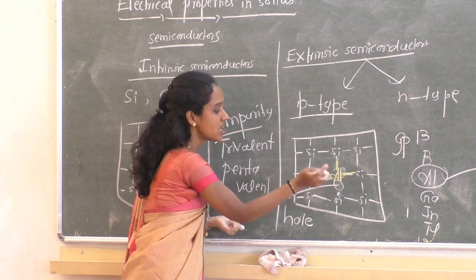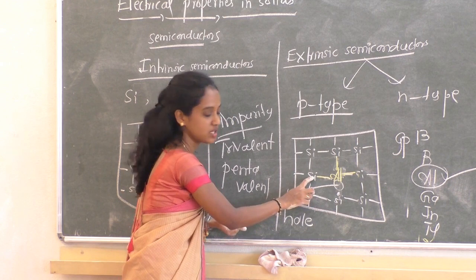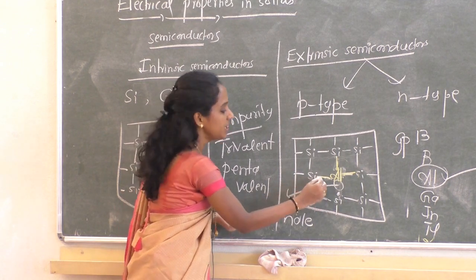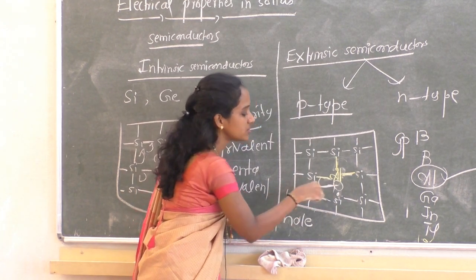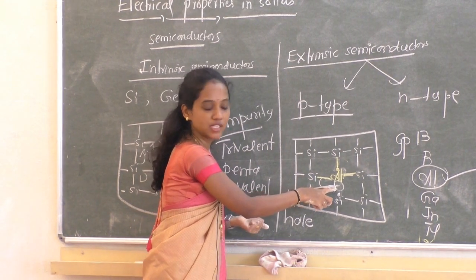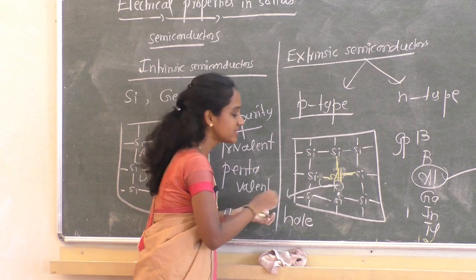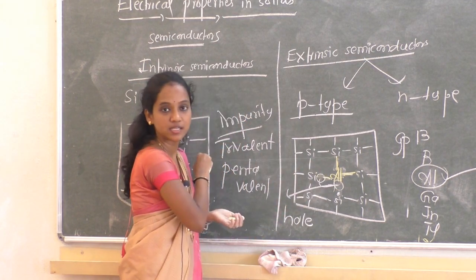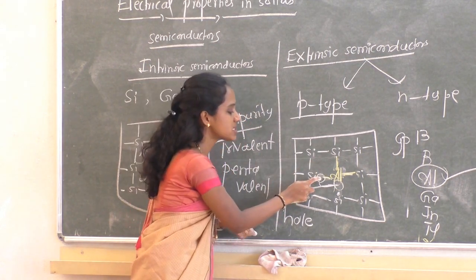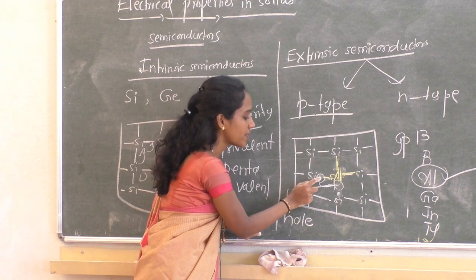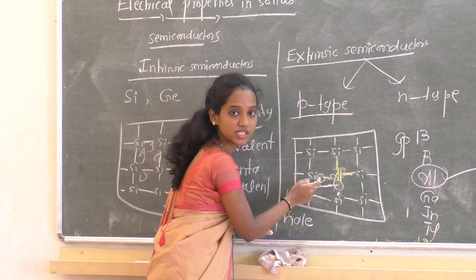Now what happens? From the adjacent bond, an electron is transferred to that empty space, to the hole, creating one more hole at the next adjacent place. Again, this hole is occupied by an electron from the next adjacent position.